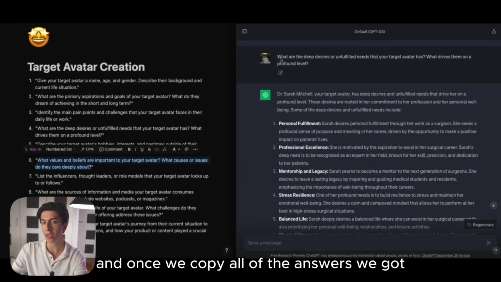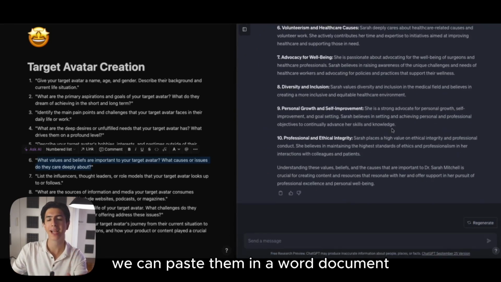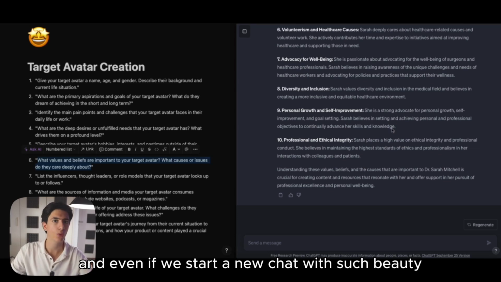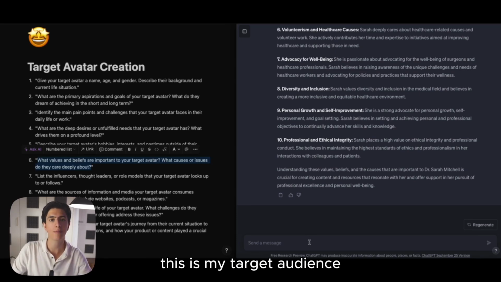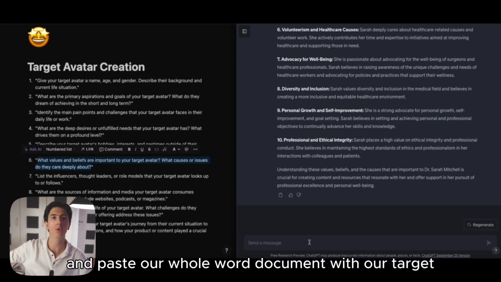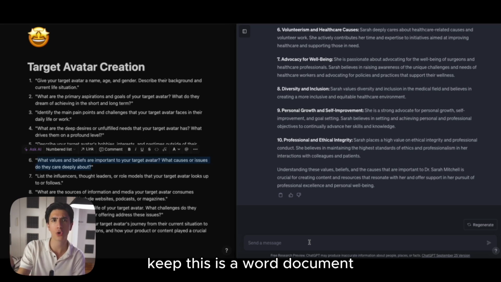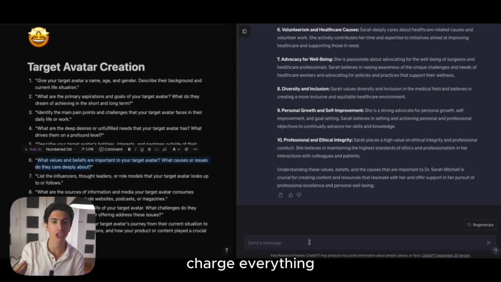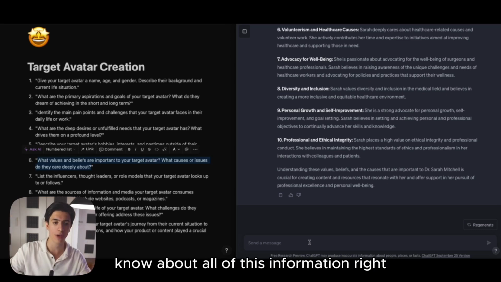Once we copy all of the answers that we got, we can paste them in a Word document. Even if we start a new chat with ChatGPT, for example, we can add as a prompt, "This is my target audience," and paste our whole Word document with the target audience that we have brainstormed right here. So again, keep this as a Word document. You never know when you're going to need a new chat with ChatGPT. Just paste this whole thing and let ChatGPT know about all of this information.